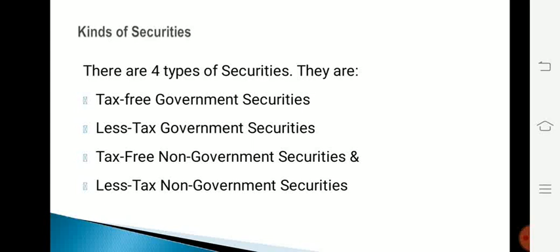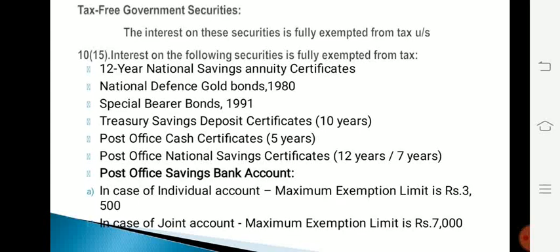There are 4 types of securities. They are: number 1, tax-free government securities, number 2, less tax government securities, number 3, tax-free non-government securities, and number 4, less tax non-government securities. The first type of security is tax-free government securities. The interest on these securities is fully exempted from tax as per section 10 subsection 15.